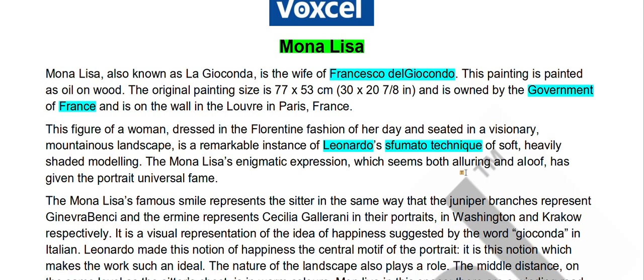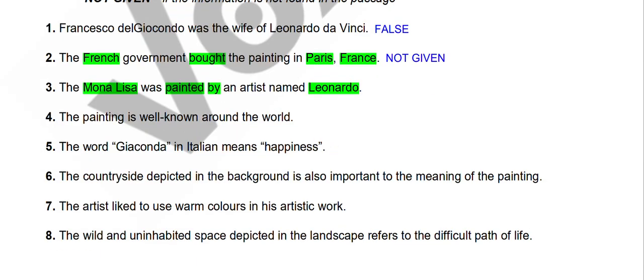In other words, in simpler words, he is the painter of this painting called Mona Lisa. So yes, he painted this painting. So the answer to this should be true. Moving on to the next question.